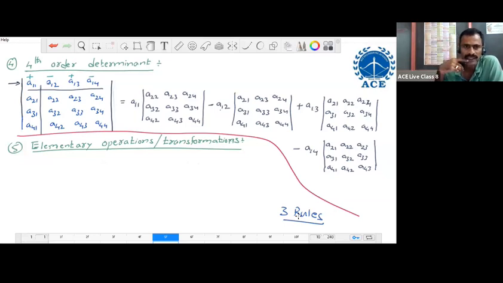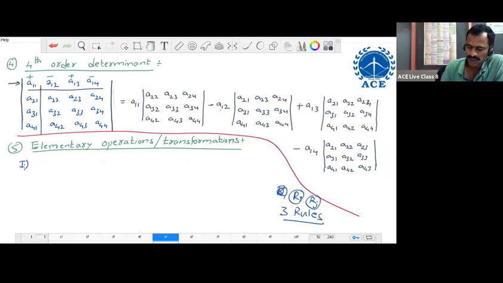Here we write the three rules. We won't write the three rules in written form. We write all the three rules in symbolic form using general rows. Let us consider general rows as Ri or Rj, the ith row and jth row. Using these two general rows, we write the three elementary operations in symbolic form, without writing the written form.